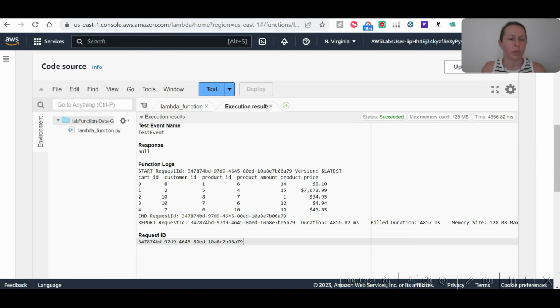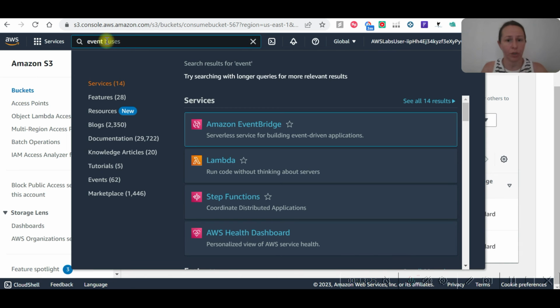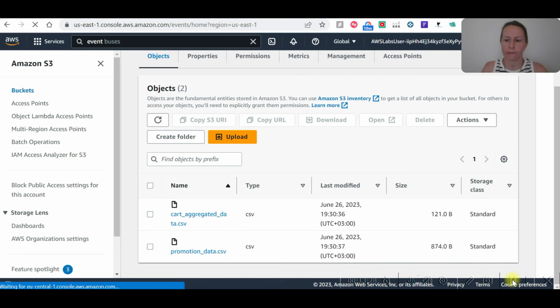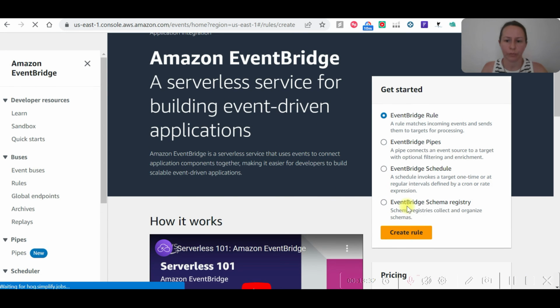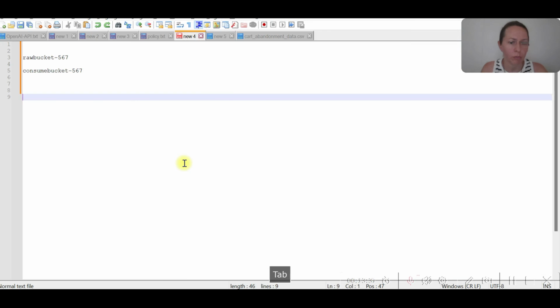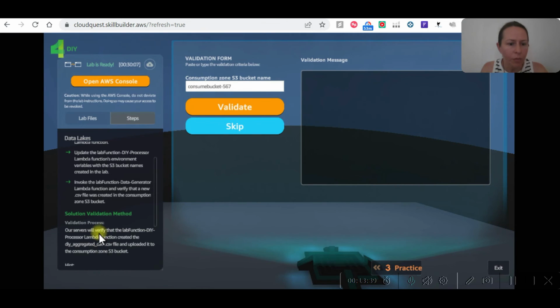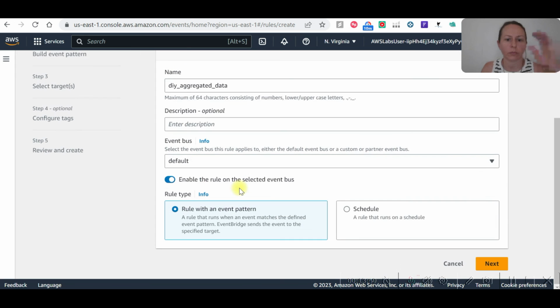Now let's go to EventBridge, and we are going to create another rule. This will be name, let me check the name, aggregated data, let's go next.